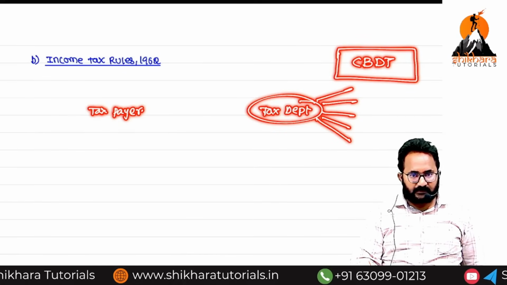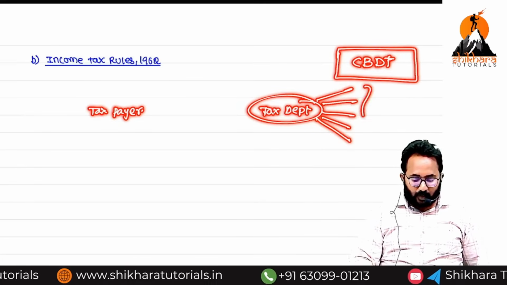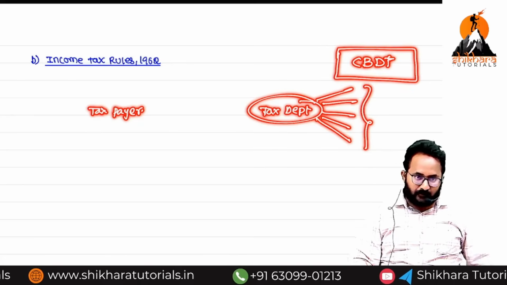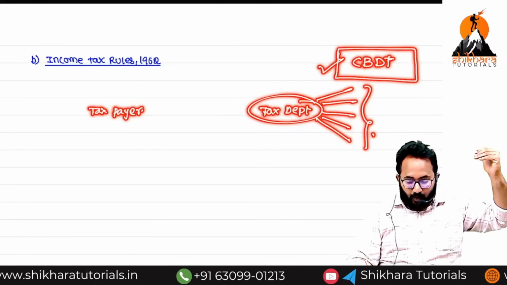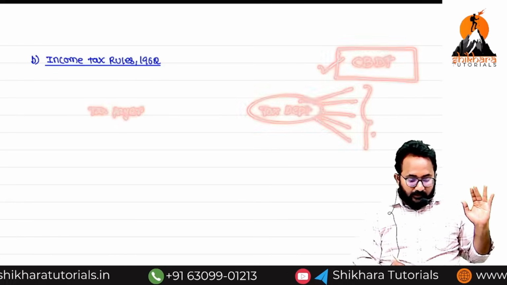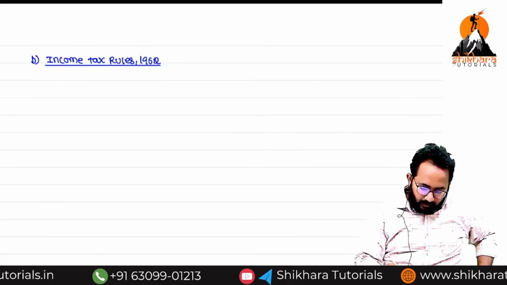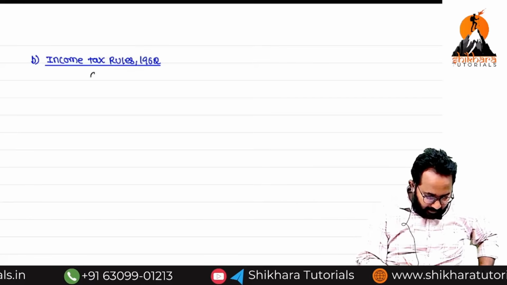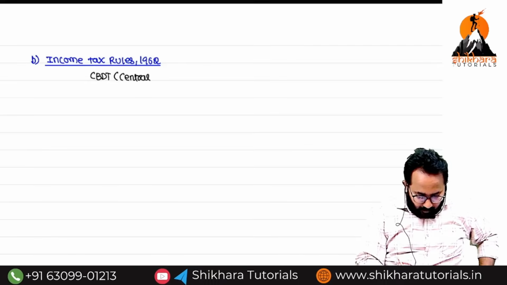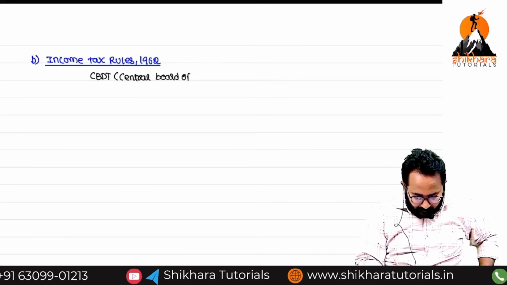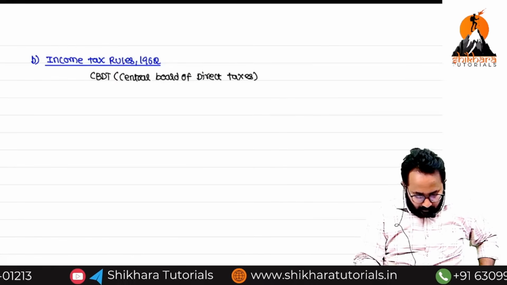This is the first and foremost authority in our income tax law. They are monitoring all their subordinate staff. CBDT is the superior and gives directions to all their subordinates. Now these rules are also required to be given by the CBDT. I can write it down, CBDT, and within the bracket we can write the full form: Central Board of Direct Taxes will issue